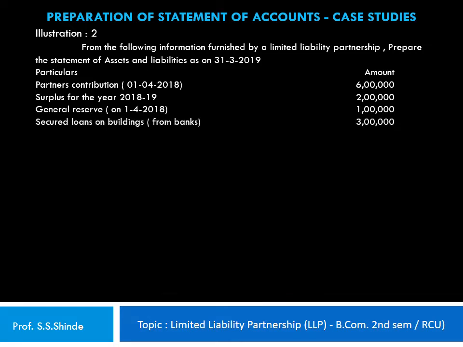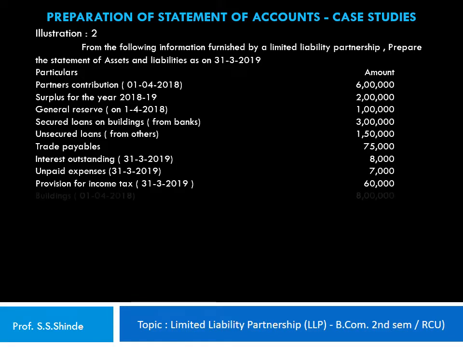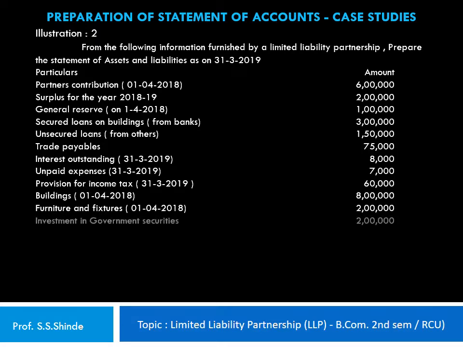Secured loans on buildings, which is sought from the banks, 3 lakh rupees. Unsecured loans from others, 1,50,000. Trade payables, 75,000. Interest outstanding as on 31st of March 2019, 8,000 rupees. Unpaid expenses as on 31st of March, 7,000 rupees. Provision for income tax for the year ending 31st of March 2019, 60,000 rupees. Buildings as on 1/4/2018, 8 lakh rupees. Furniture and fixtures as on 1/4/2018, 2 lakh rupees. Investment in government securities, 2 lakh.